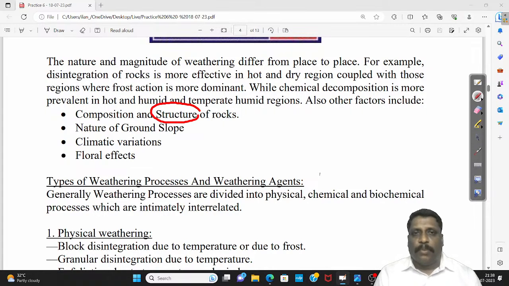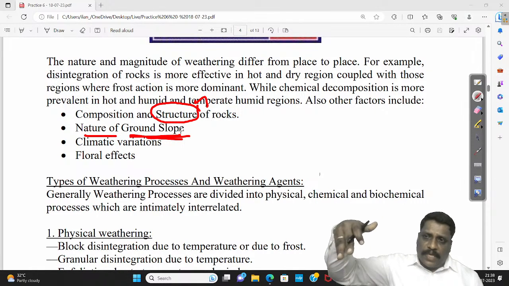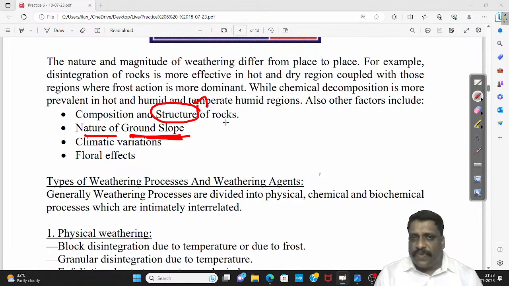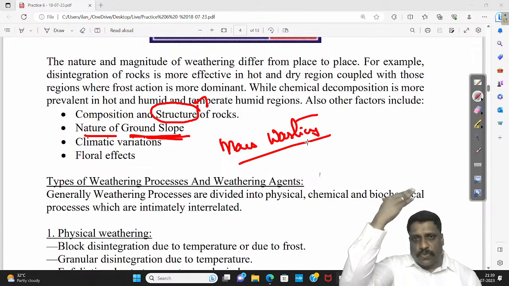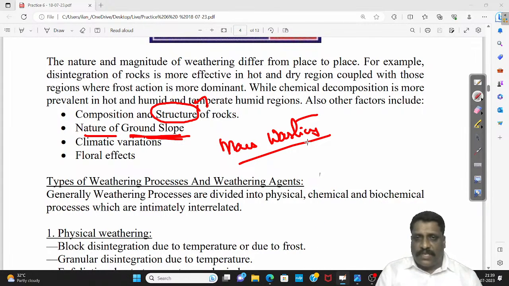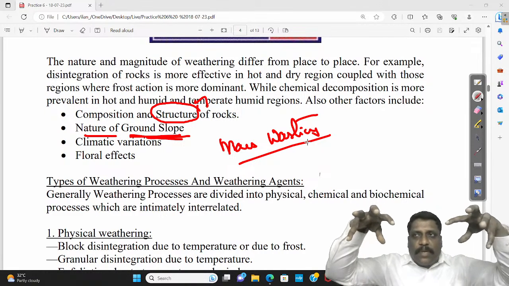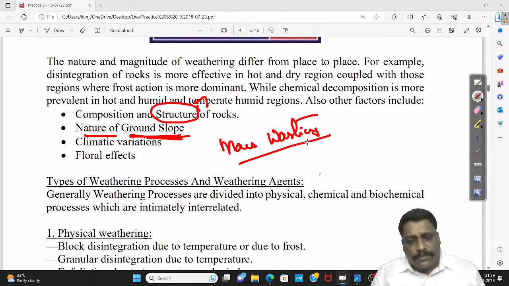The structure of rock plays a very important role. Then number two, the nature of ground slopes. If the slope is very steep, weathered material will be removed. There will be mass wasting, or I can call it landslide. If weathered material is removed, a fresh slope is exposed, again further weathering, again landslide. On the other hand, if the slopes are very gentle, the weathered material will remain there itself, and very rarely will it result in landslide. So the nature of slopes also plays a very important role.